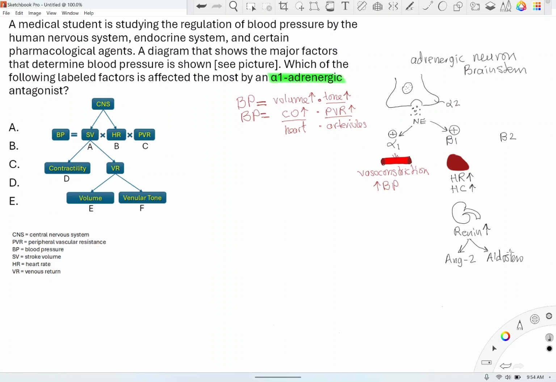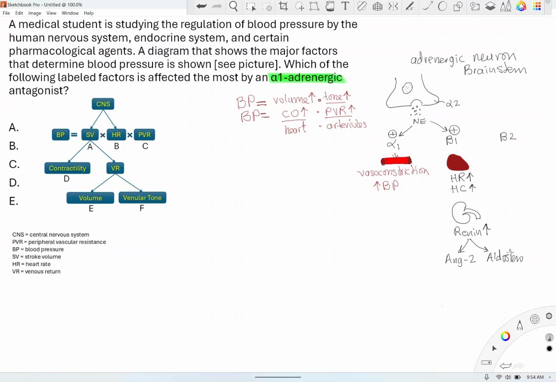So beta-1 is found in the heart, and beta-1 is also found in the kidney. In the heart, activation of beta-1 by norepinephrine will increase heart rate and heart contraction, and stimulation of beta-1 in the kidneys will increase renin production, and renin will lead to an increase in angiotensin 2 and aldosterone, and then we'll talk about it further.